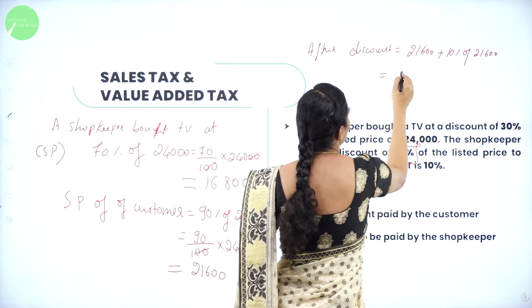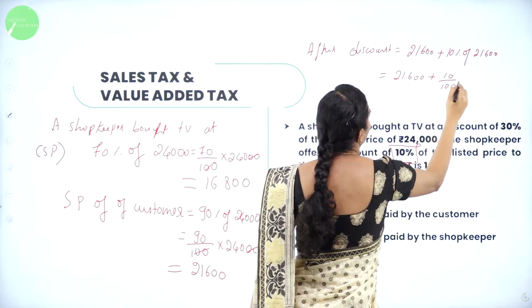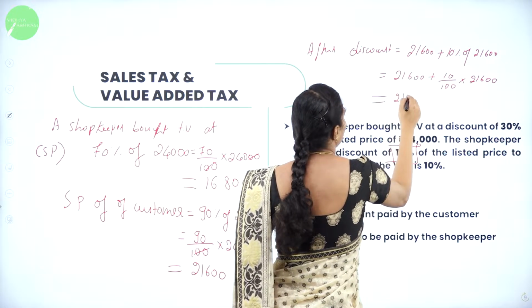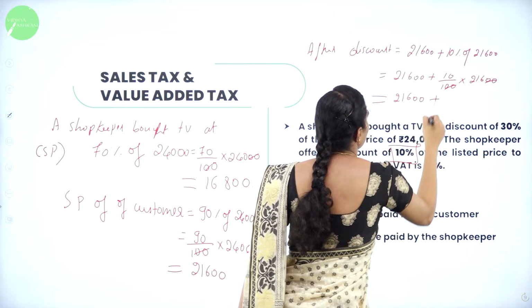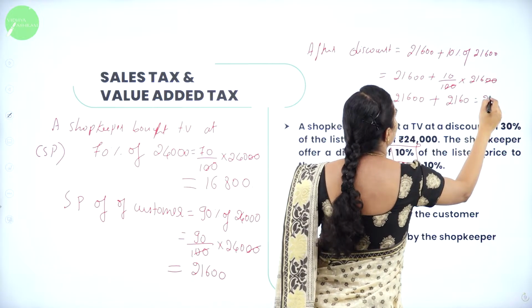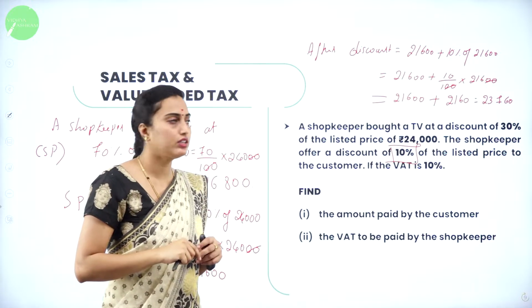So which will be equal to 21,600 plus 10 divided by 100 into 21,600, which will be equal to 21,600 plus 2160, which is 23,760. Right? This is your answer you are having.